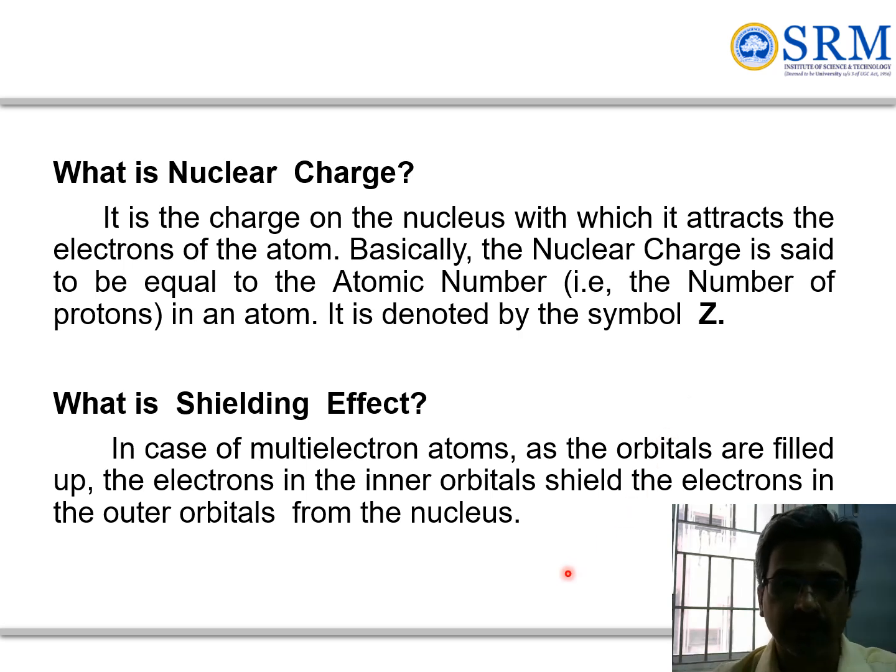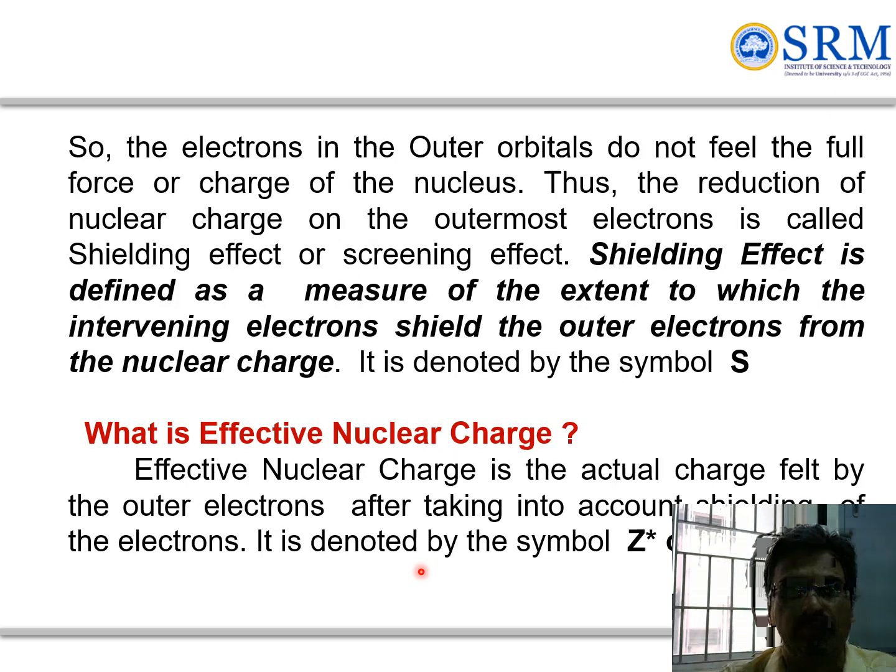In a multi-electron system, when the orbitals are filled, the electrons in the inner orbitals shielding or masking the electrons of the outer orbitals is called shielding. The outer orbitals will not experience the same force or charge from the nucleus. This decrease in the charge is referred to as the shielding effect. We define it as the measure of the extent to which intervening electrons shield the outer electrons from the nuclear charge. We refer to it as S.